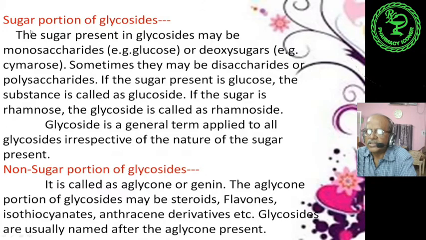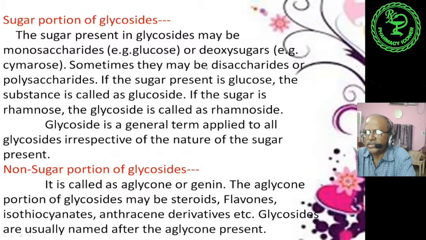Now we will discuss the sugar portion, and in the next step the non-sugar portion. First, the sugar portion of glycosides. The sugar present in glycosides may be a monosaccharide, for example glucose, or a deoxy sugar, for example digitoxose.